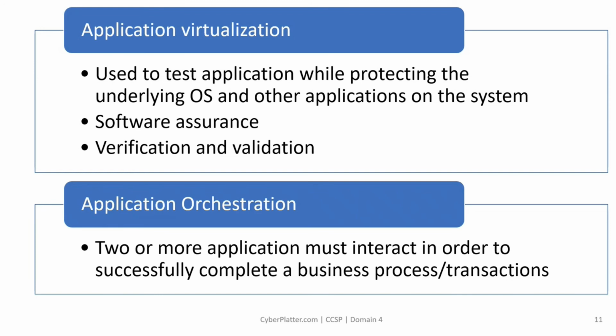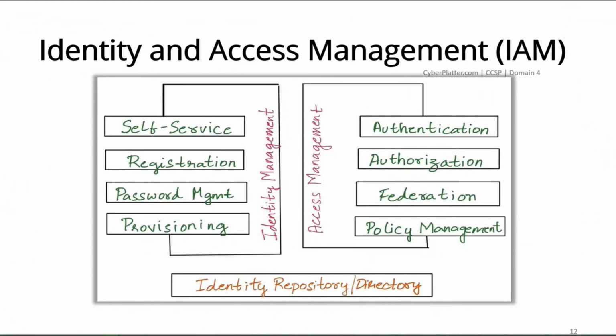The first option, where we link the elements of the applications directly, can lead to additional problems such as creating unnecessary dependencies and increasing the difficulty of version control and testing. Therefore, the second approach of abstraction, referred to as application orchestration, is often preferable. Orchestration often requires that data from the various participating applications be converted to a new format so that the information can work in the orchestration. It may also involve creating a new overlay or interface with the data or application so that the interaction can be managed. Identity and access management, IAM.